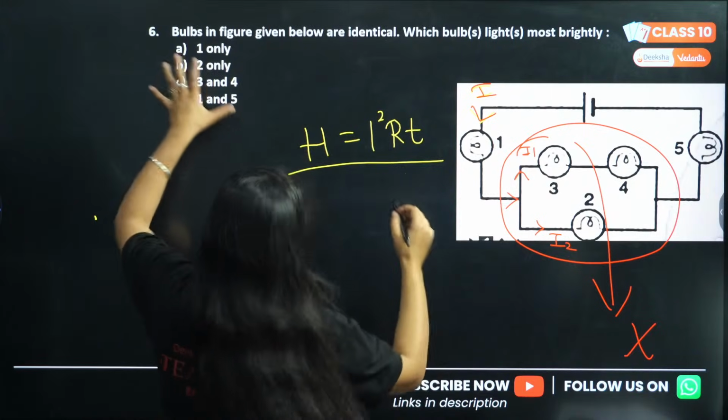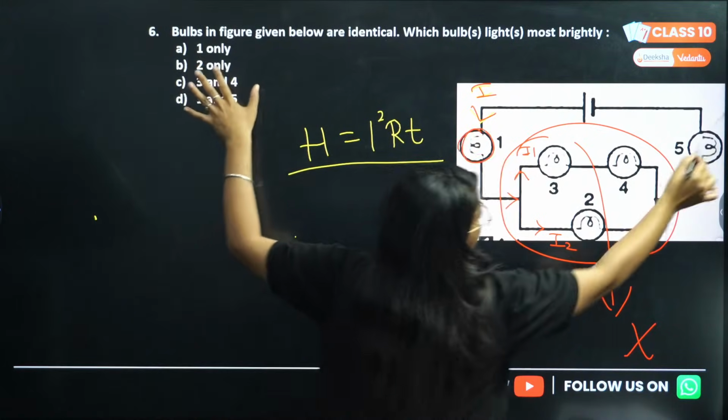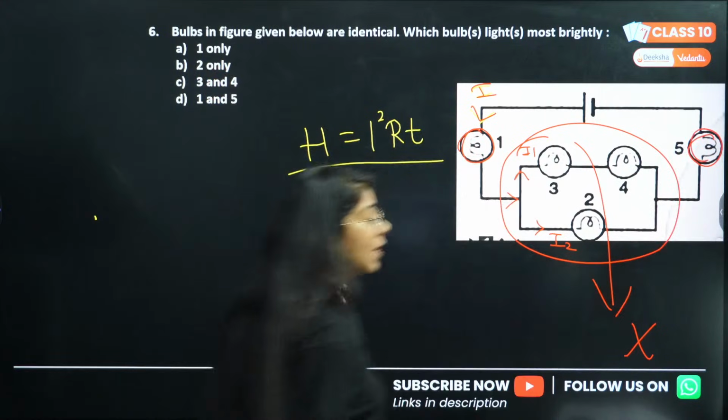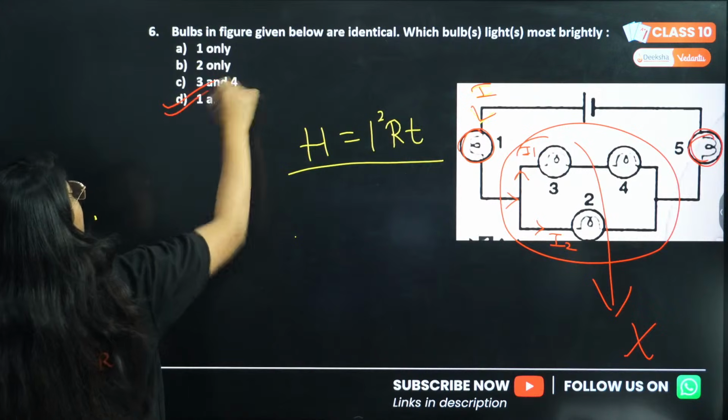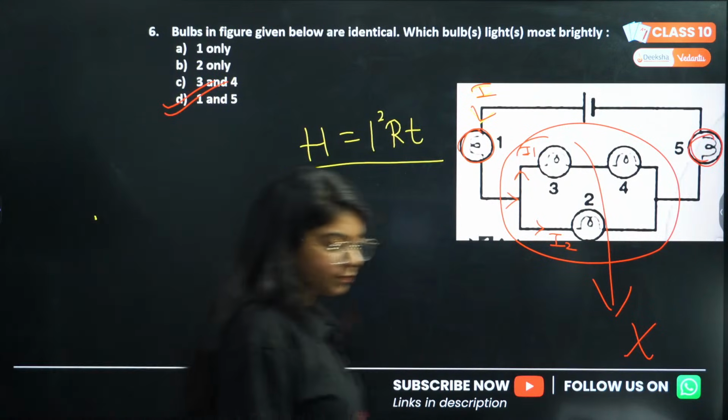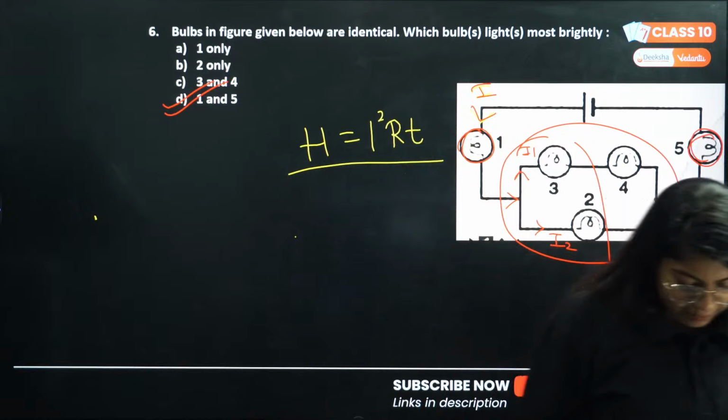So the option is, and now 1 and 5 are in series, so they will get equal amount of current, and hence they will glow the brightest. Okay, yes, everyone was correct.